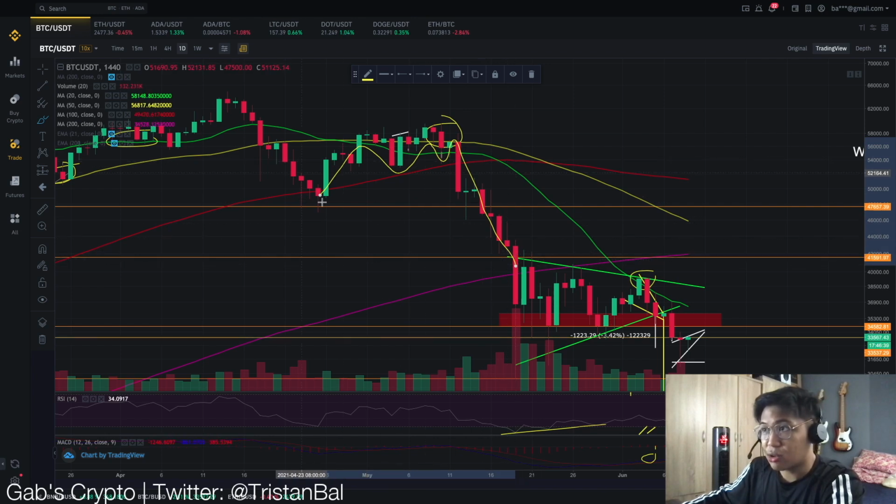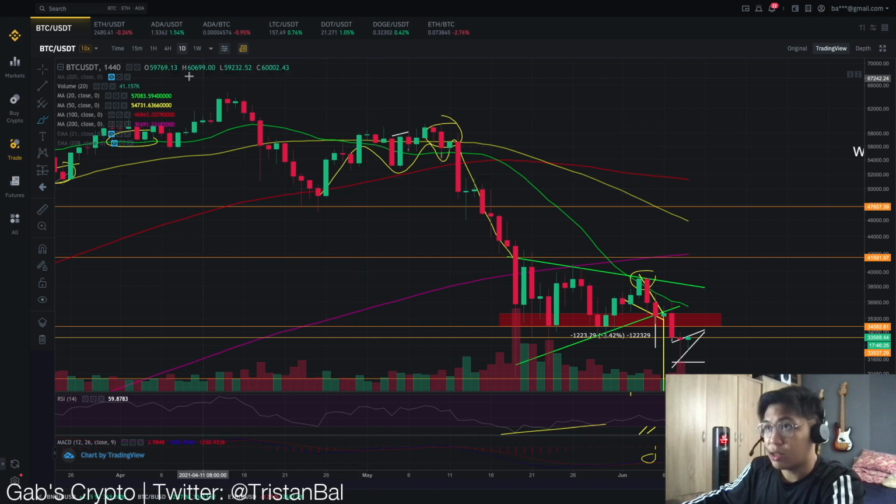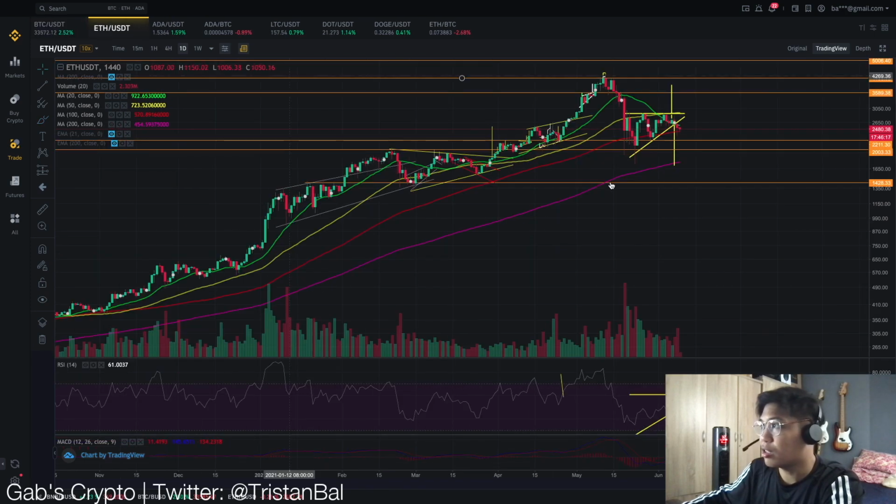So, pansinin nyo to guys ha. We went down this 50-day moving average. Nag-play out tayo ng kanyang movement dito sa 150-day moving average. And then before that, nag-head tayo ng dump up to the 200-day moving average. Now, let's look at this one sa Ethereum price.